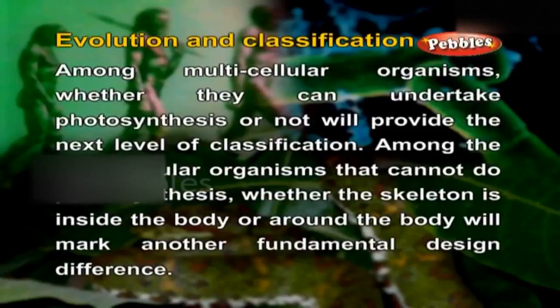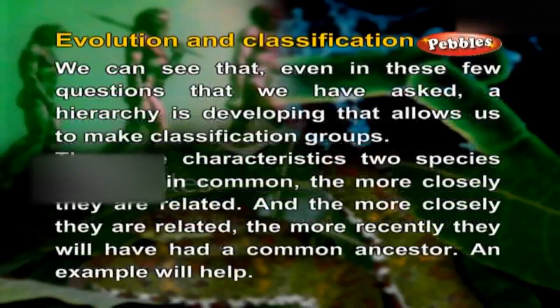Among the multicellular organisms that cannot do photosynthesis, whether the skeleton is inside the body or around the body will mark another fundamental design difference. We can see that even in these few questions that we have asked, a hierarchy is developing that allows us to make classification groups. The more characteristics two species will have in common, the more closely they are related. And the more closely they are related, the more recently they will have had a common ancestor.